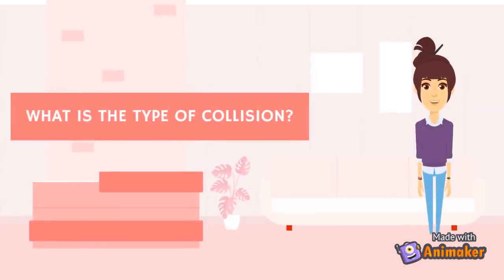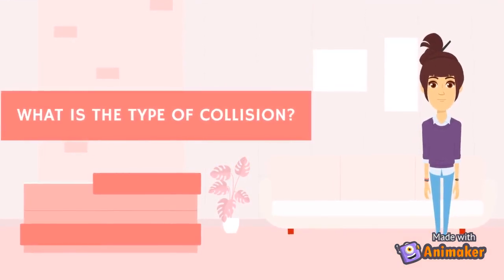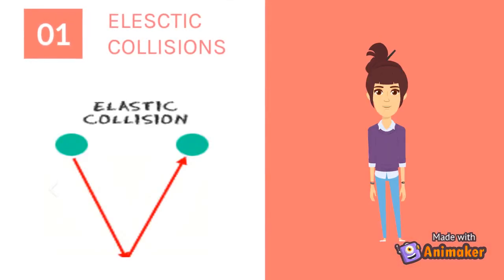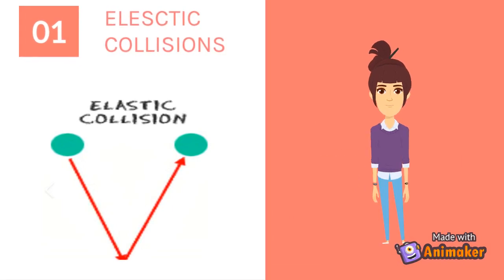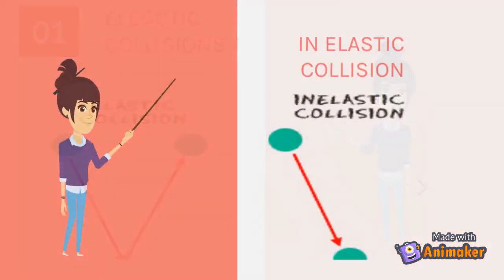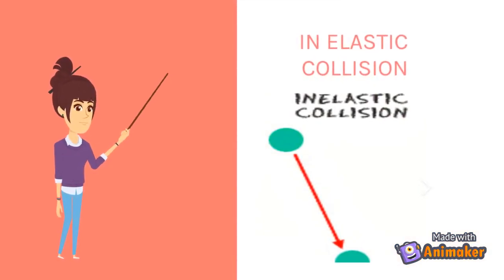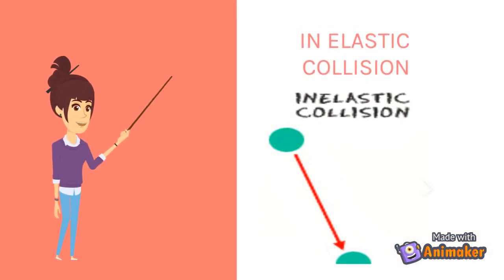Let's start with the types of collisions. First, there is elastic collision. In the elastic collision, the kinetic energy is conserved. Second, the inelastic collision. In the inelastic collision, the kinetic energy is not conserved.